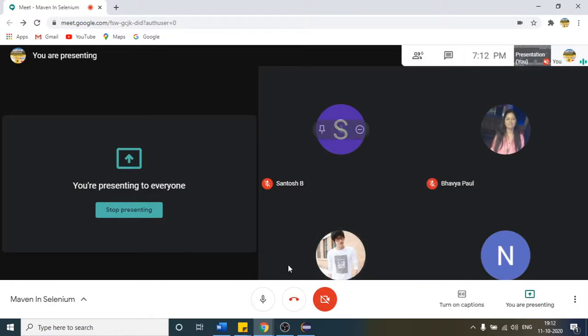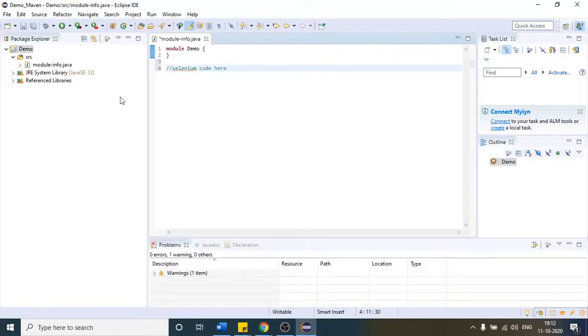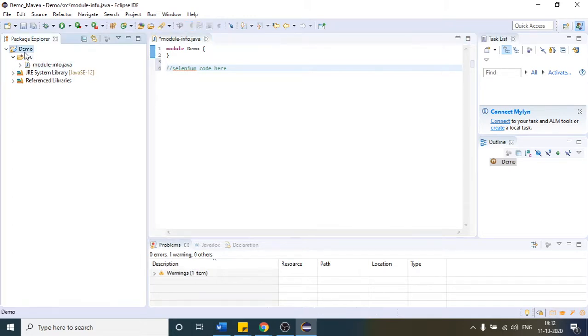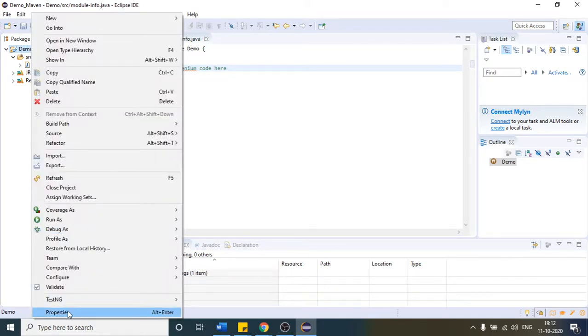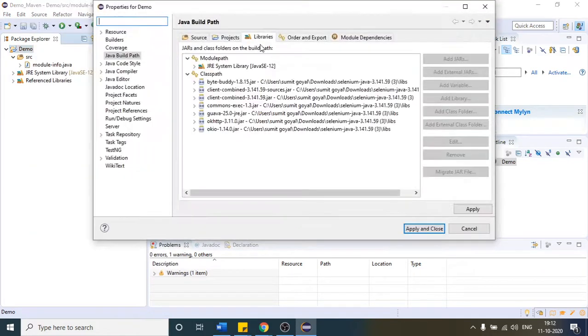Okay. So I'm asking, you know that concept that if we have to write Selenium code here, then we have to first place the jar here. Is it clear to everyone? Okay. So this is one way. Suppose, let me open that path again. Right click and come to property. So this is the path. You can see what the path is here, user, downloads. Okay, so this is the path.